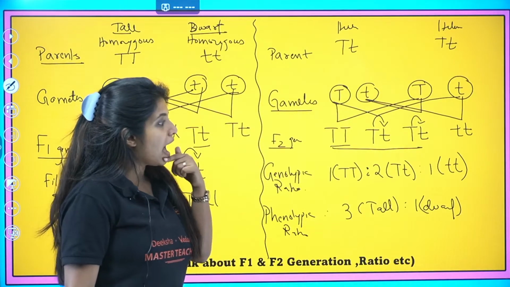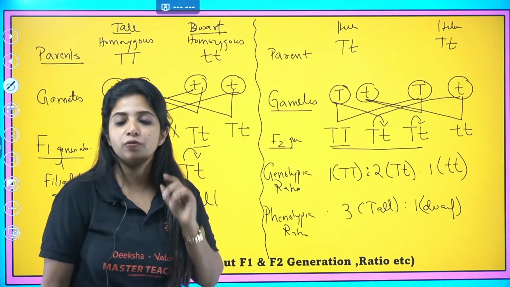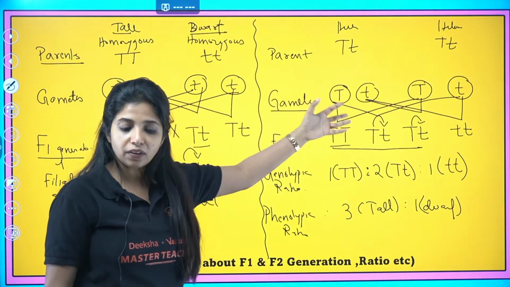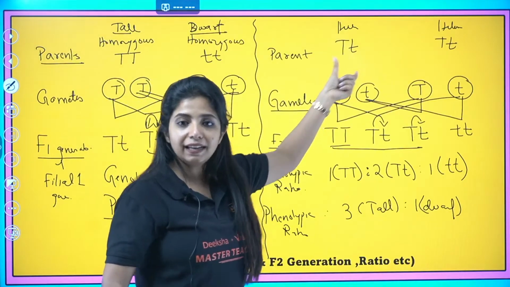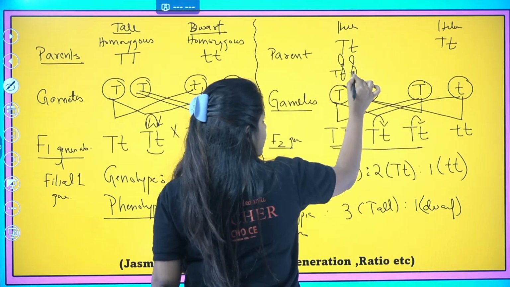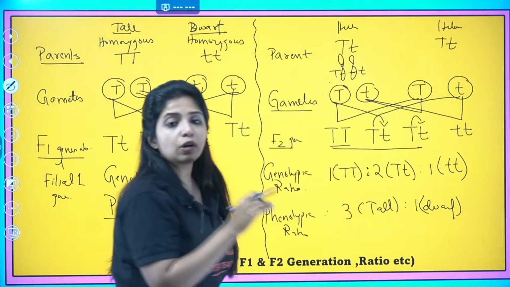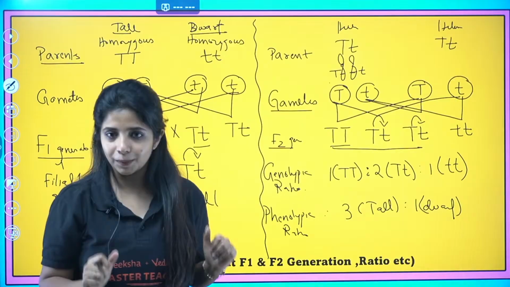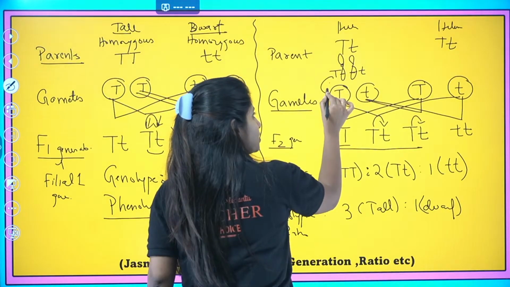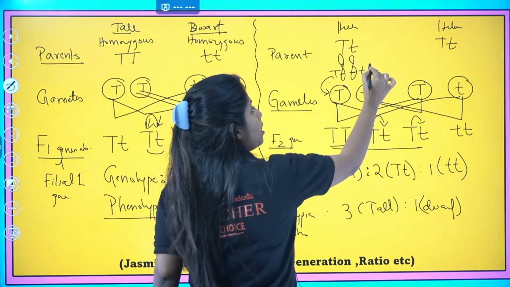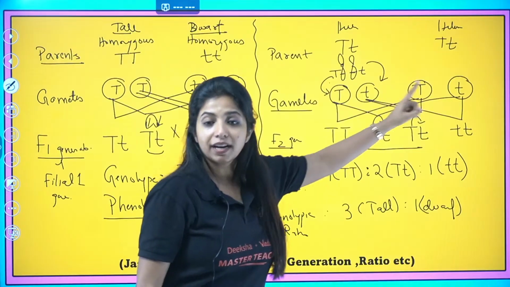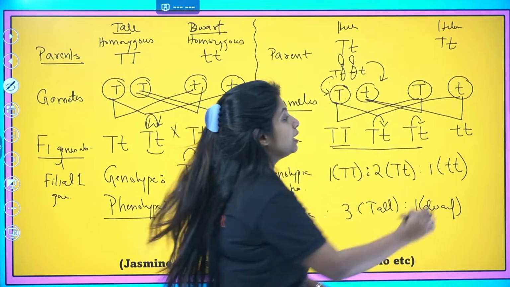He saw that I am able to see the dwarf character only because of one reason. That is, whenever gametes are formed, each of the alleles which are there, for example, this allele which is over here and this allele which is over here, gets an equal opportunity to go into each of the gametes. It is not like capital T allele will only go. It gets an equal opportunity. 50% chance is there that the gamete can contain capital T. 50% chance is there that the gamete can contain small t. Since you have got a chance over here and here, that's when they come together and you get small t allele.